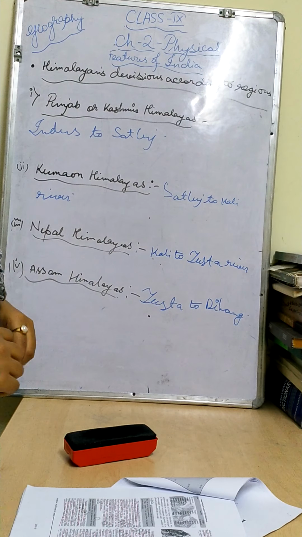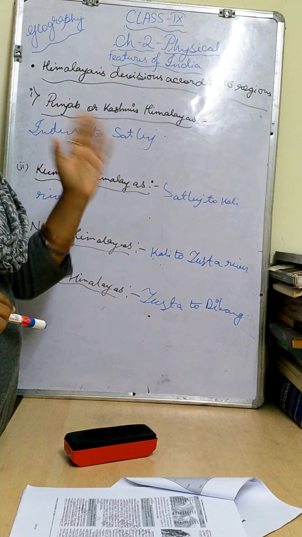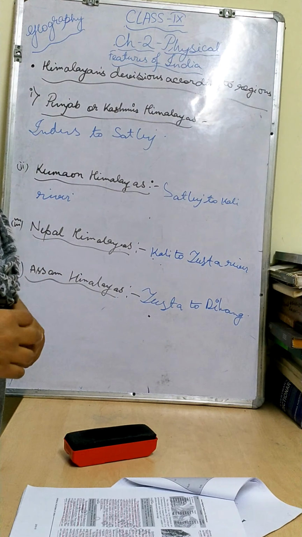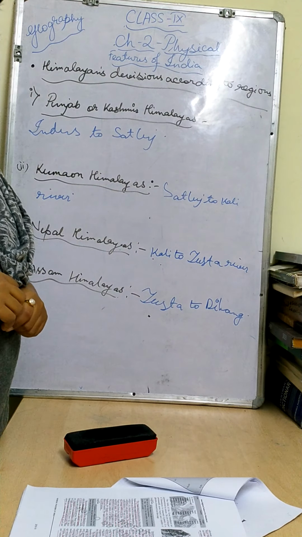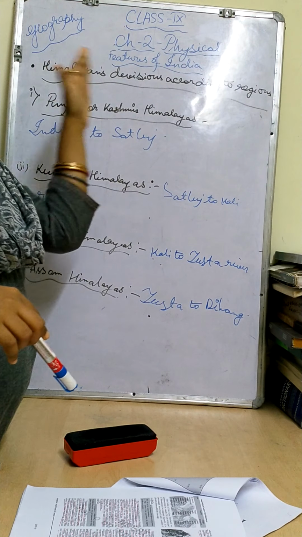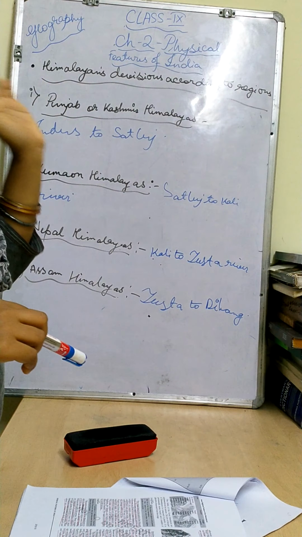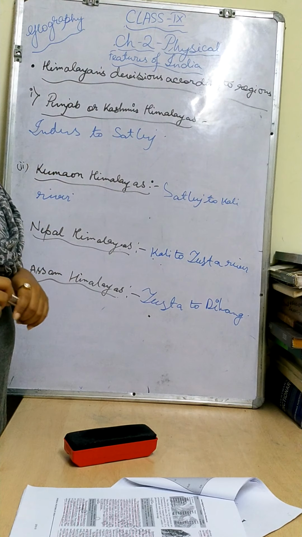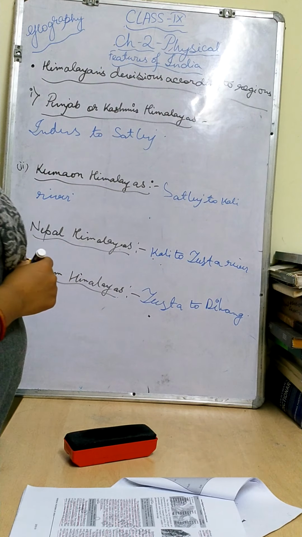You can see it from my board also. First of all, how has it been demarcated? It has been divided according to the rivers. That's why I have mentioned the Himalaya is located from the Indus to the Brahmaputra river. Here I will tell you the names of the rivers and how you can remember them.